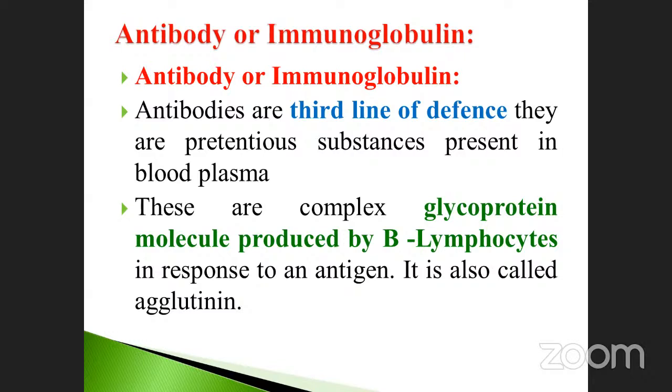The solid part is 45%, and the liquid part is 55%. The liquid part is nothing but plasma. The plasma also has an anticoagulant substance present in the blood, that is nothing but heparin. Heparin is the anticoagulant substance present in our body. That's why blood does not clot.